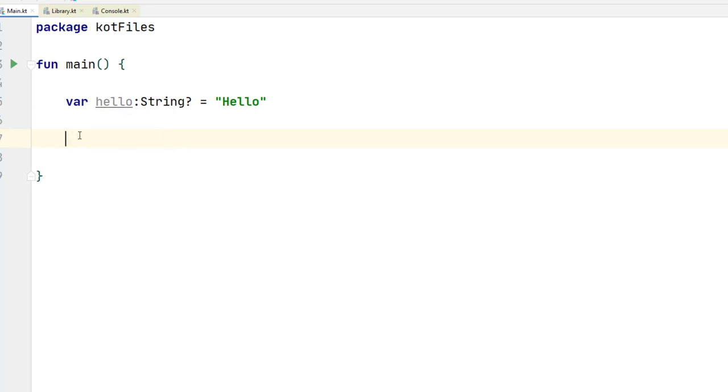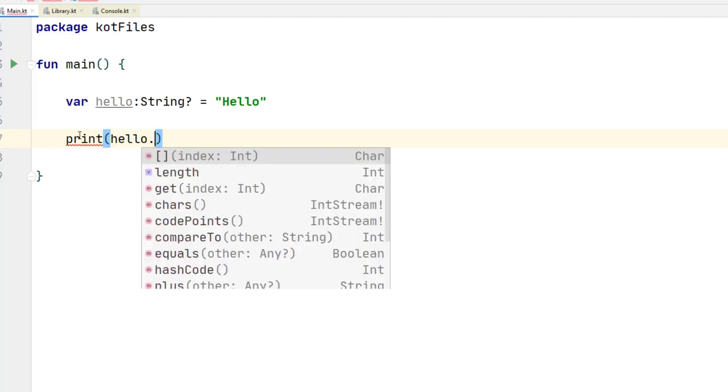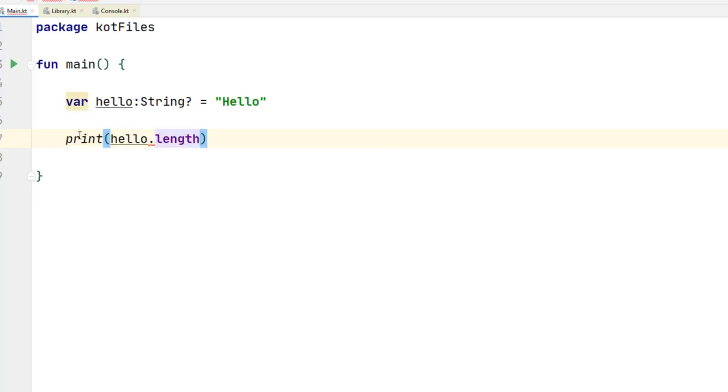But of course, in Kotlin, like I said, it tries to move away from this concept of null, because what's the point of having null if we have to do if not null every single place we use it? That's the main idea behind going null safe. Now let me just go ahead and print something here. Print hello.length, which prints out the length of the string.